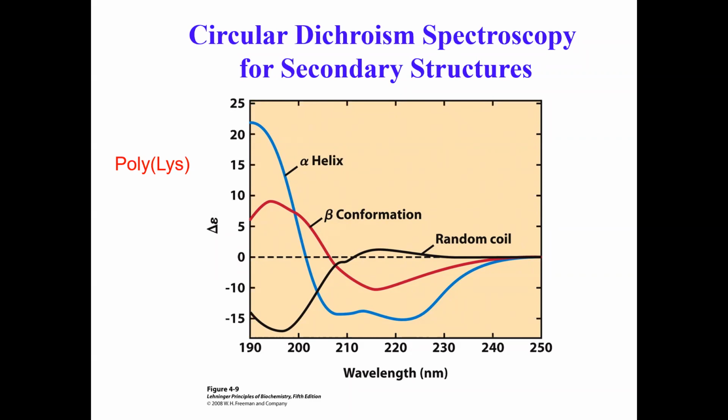So you worked very hard and you were able to, let's say, synthesize a 20 amino acid peptide. And you think, based on your design, that this peptide is going to have an alpha helical structure at this particular pH. So you made your buffer solution and you really want to test your hypothesis. It turns out that there is an instrument available in our department, called CD, circular dichroism instrument, that you can throw your sample in and see if it has an alpha helical structure. So what does this instrument do?